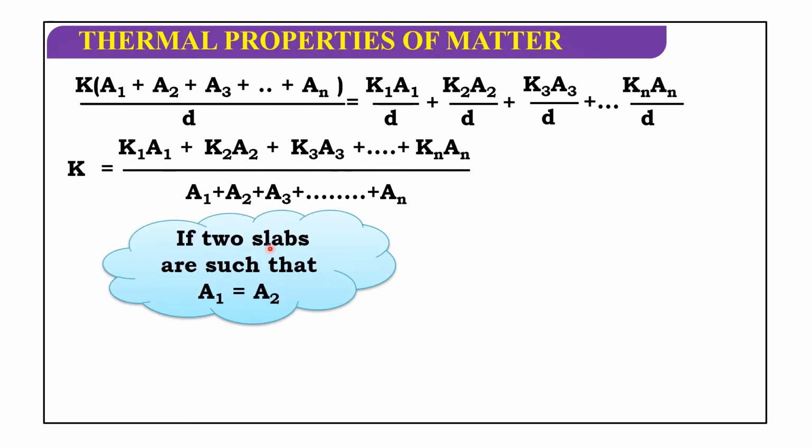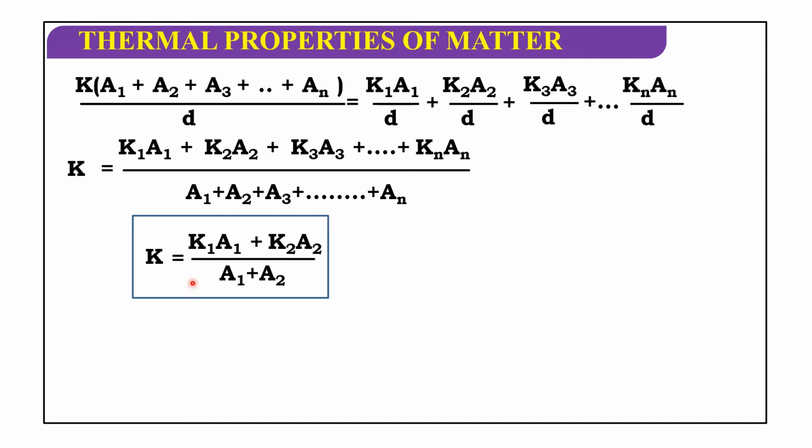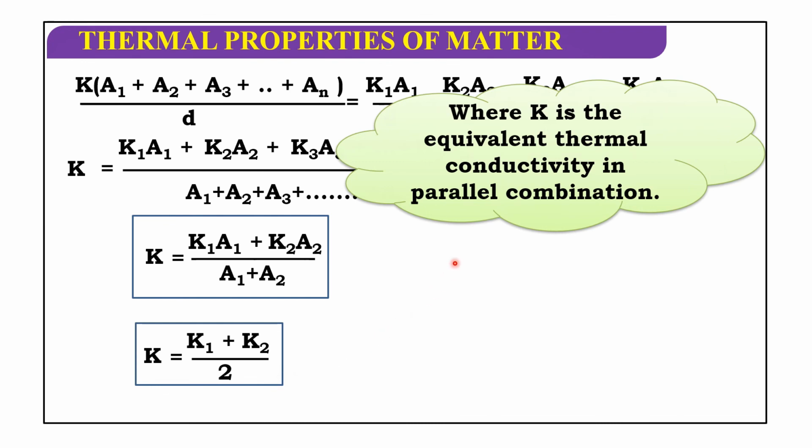If two slabs are such that A1 is equal to A2, so K is equal to K1 A1 plus K2 A2 by A1 plus A2. So from this, K is equal to K1 plus K2 by 2, where K is the equivalent thermal conductivity in parallel combination.